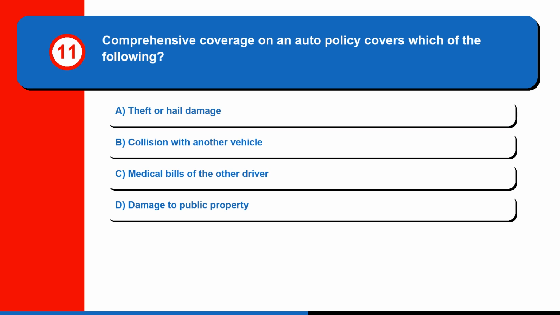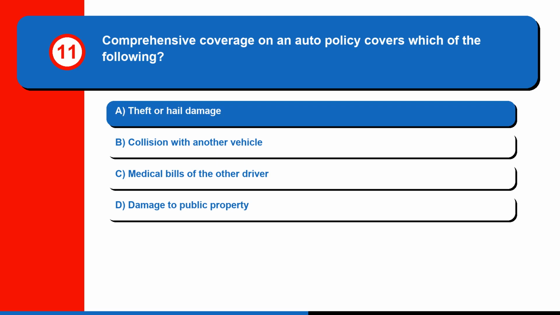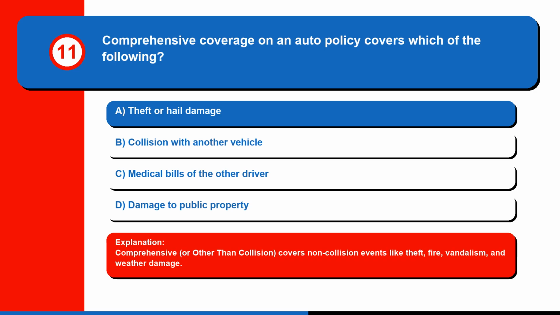Question 11. Comprehensive coverage on an auto policy covers which of the following? A. theft or hail damage, B. collision with another vehicle, C. medical bills of the other driver, or D. damage to public property. The correct answer is A, theft or hail damage. Comprehensive, or other than collision, covers non-collision events like theft, fire, vandalism, and weather damage.